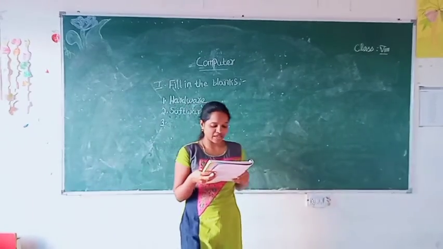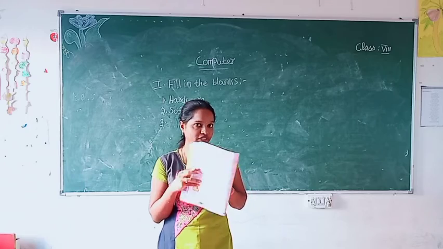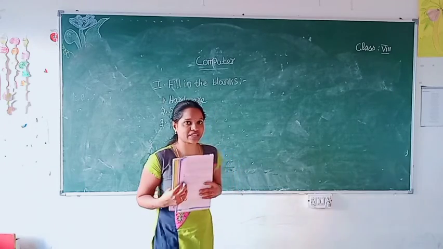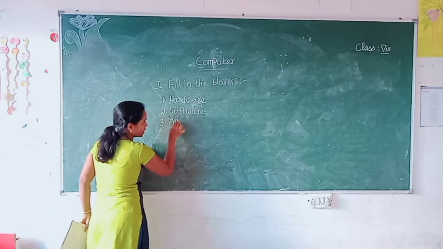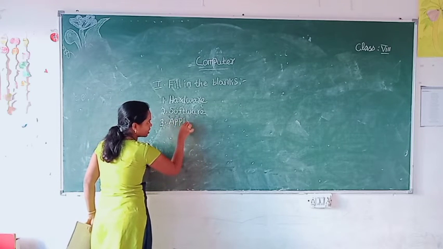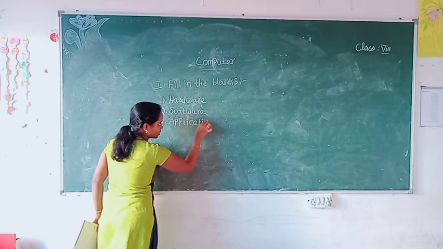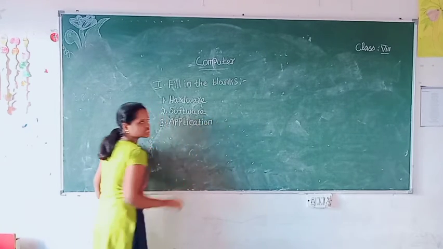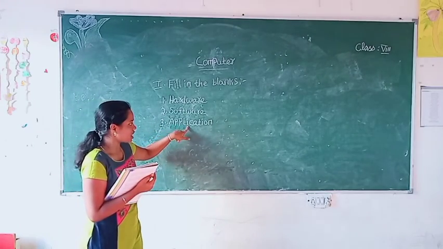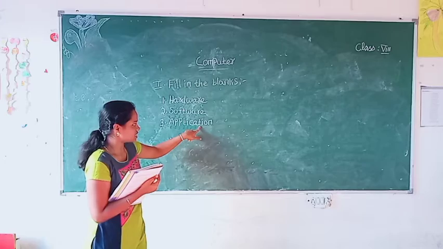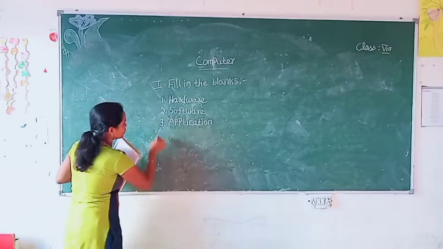Read it. Dash software is a set of programs designed to perform a specific type of job. What is the answer? Application. Write the spelling. A-P-P-L-I-C-A-T-I-O-N. Application. Move on to the fourth question.